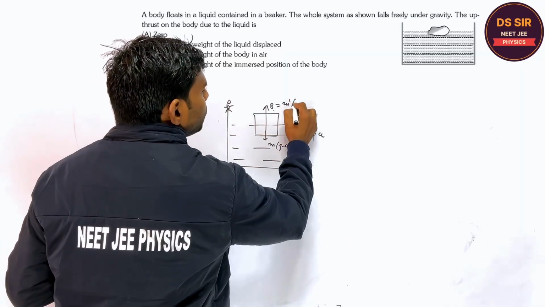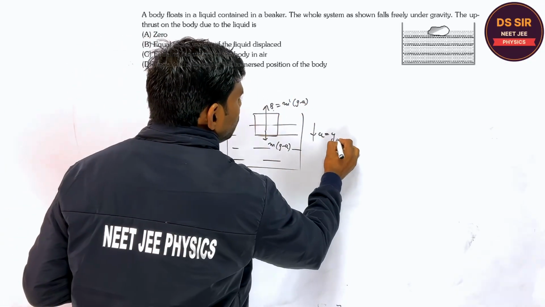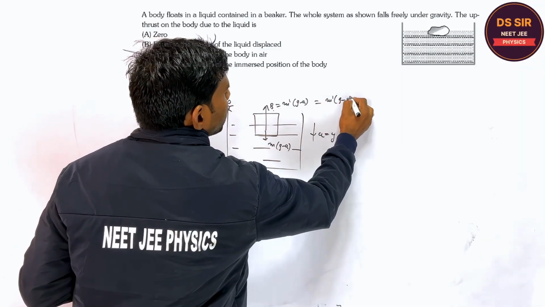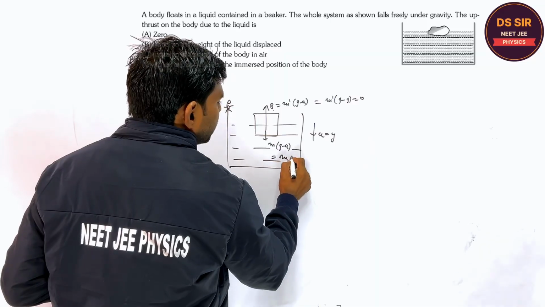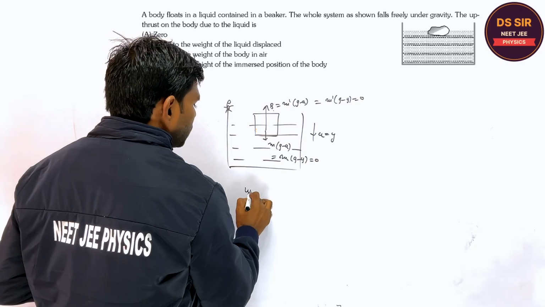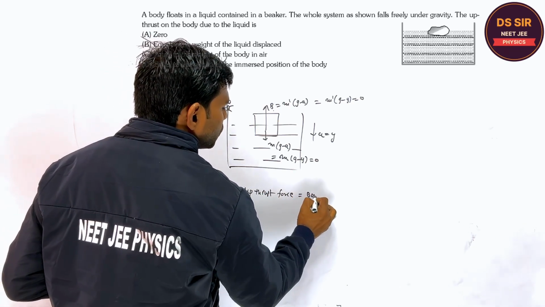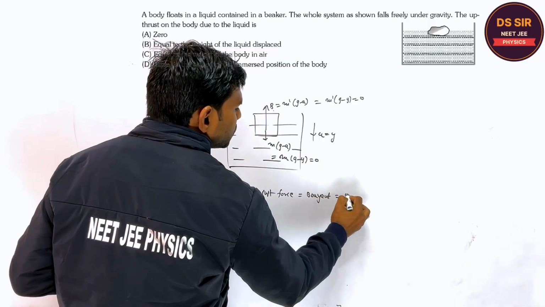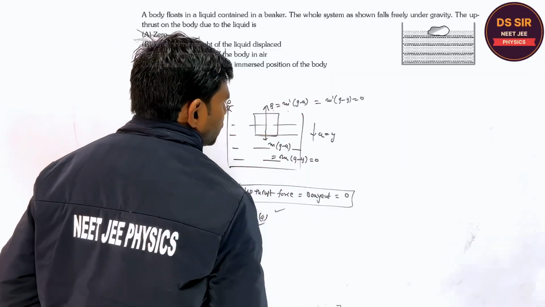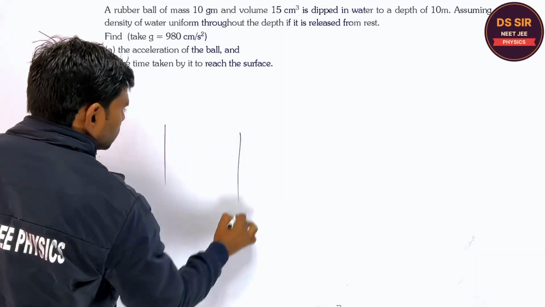And therefore this also becomes g minus a. So if this acceleration is equal to g, then what is the buoyant force or upthrust force? Say g minus g is equal to 0. What is the weight? Say g minus g is equal to 0. But they are asking what? The upthrust force. Upthrust force means the buoyant force is equal to 0. So what is the answer? Say the A option is the correct option. Copy this. So in this question, we have done this type of concept.